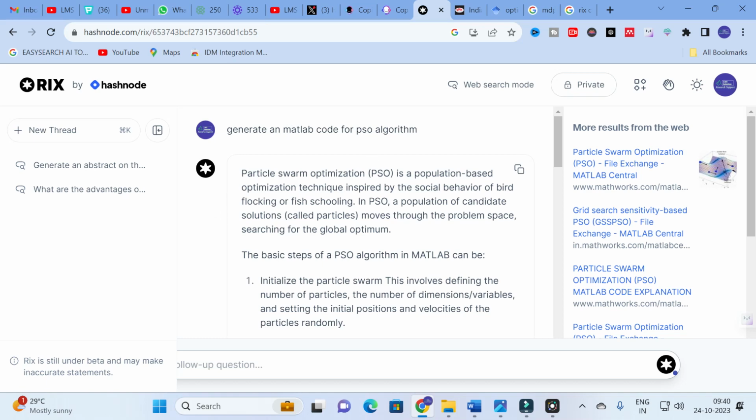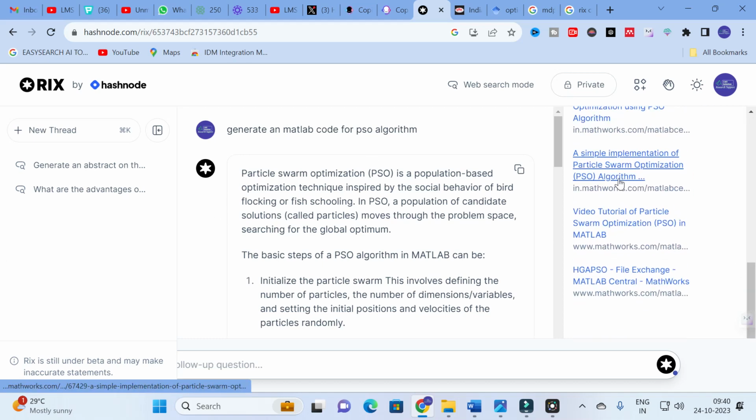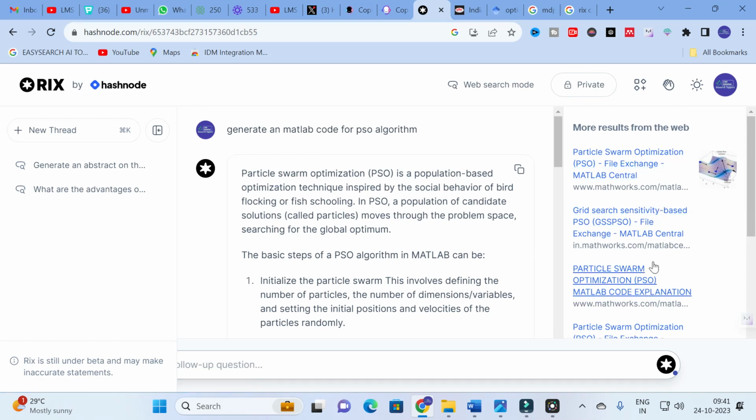So here you can see these are the different search results present on the web, and it will generate generalized content for our input prompt. Particle swarm optimization is a population-based optimization technique inspired by the social behavior of bird flocking or fish schooling. In PSO, a population of candidate solutions moves through the problem space searching for a global optimum.